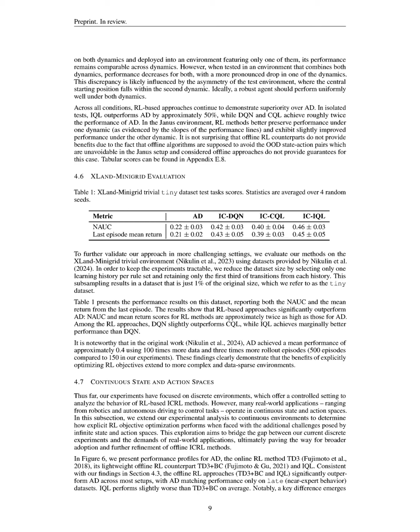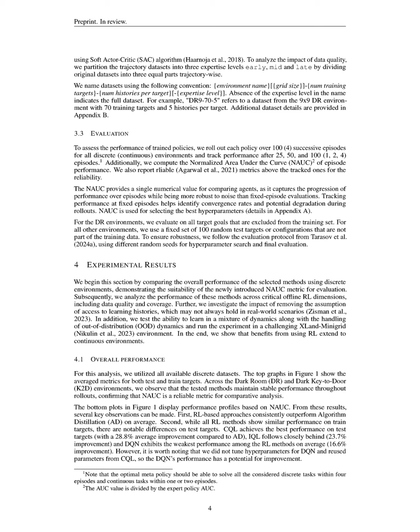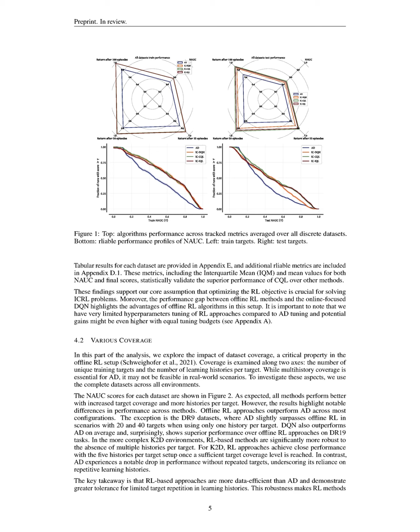The main results achieved with our new method, which incorporates explicit optimization of the RL objective, demonstrate a significant performance improvement over algorithm distillation, AD. In discrete environments, RL-based approaches consistently outperform AD, with conservative Q-learning, CQL, achieving a 28.8% average improvement on test targets compared to AD. Additionally, our experiments reveal that RL methods are more robust to variations in dataset coverage and quality. For instance, they maintain stable performance even with limited learning histories, unlike AD, which struggles under such conditions.